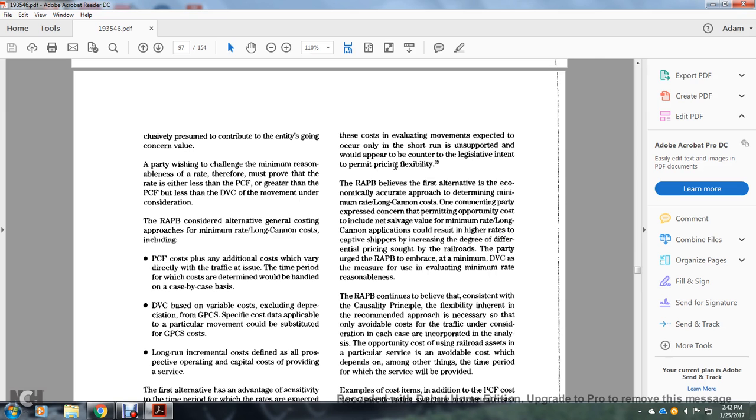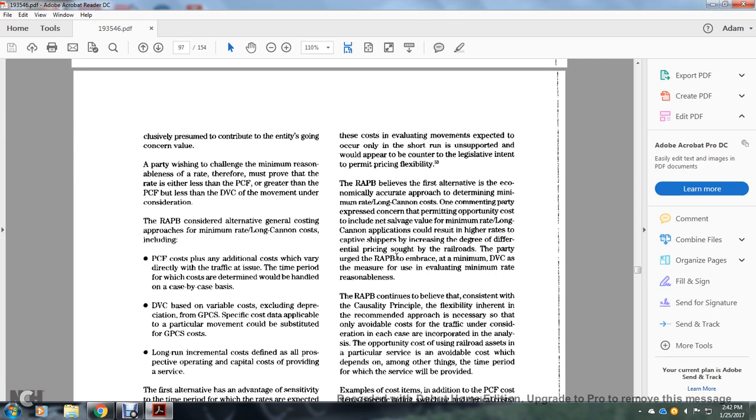The Railroad Accounting Principles Board believed the first alternative was the economically accurate approach to determining the minimum long-term canon. One commenting party expressed concern that including the net salvage value in operating costs for minimum long-term canon applications can result in higher rates, perhaps increasing the degree of differential pricing sought with the railroad.